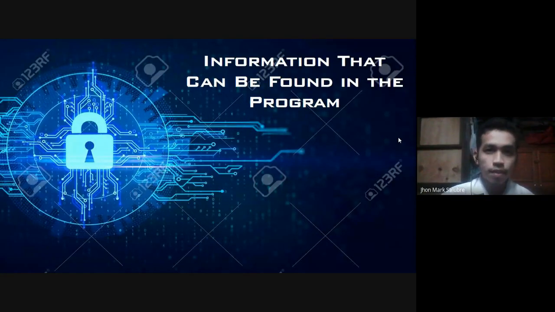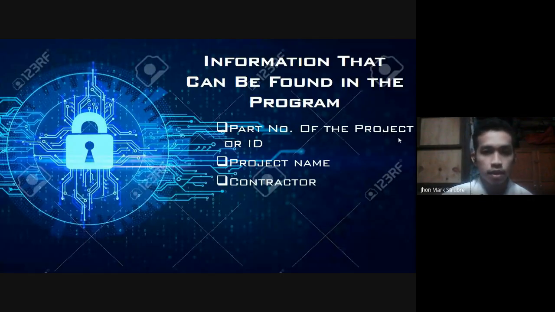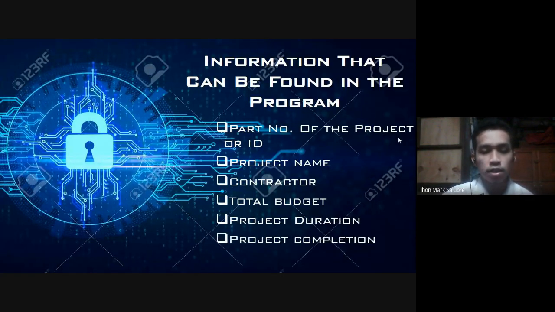In addition, this is the information that can be found in the program. We have the part number of the project or the ID, the project name, the contractor, the total budget, the project duration, the project completion, and the purpose. All this information is present upon running the entire program. And this information can also be edited. This information can be altered by the users. And a specific project containing all this information can also be removed from the program. And they can also add another project